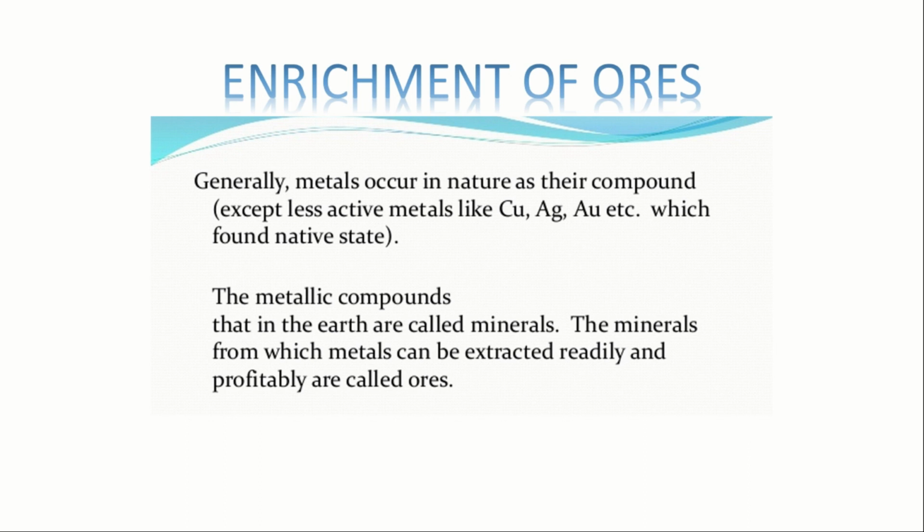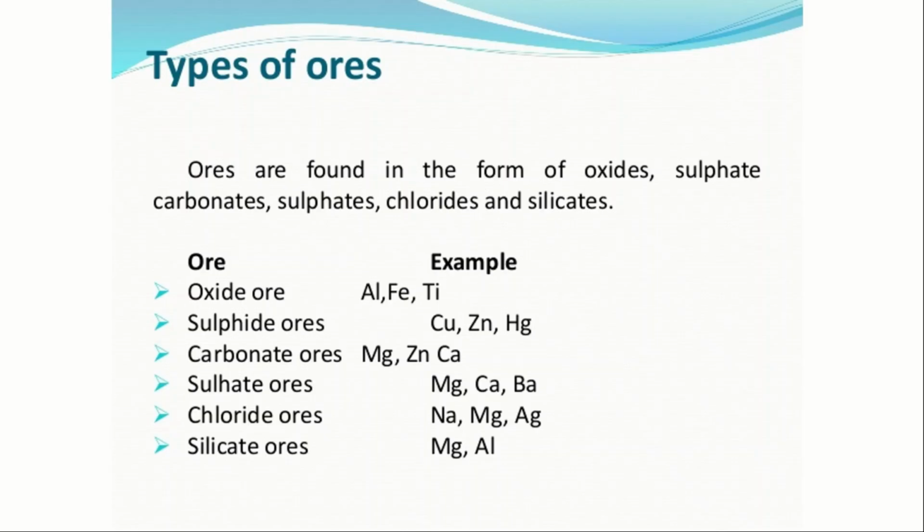The metallic compounds found in the earth are called minerals. The minerals from which metals can be extracted readily and profitably are called ores. There are some types of ores. Ores are found in the form of oxides, sulfates, carbonates, chlorides and silicates.